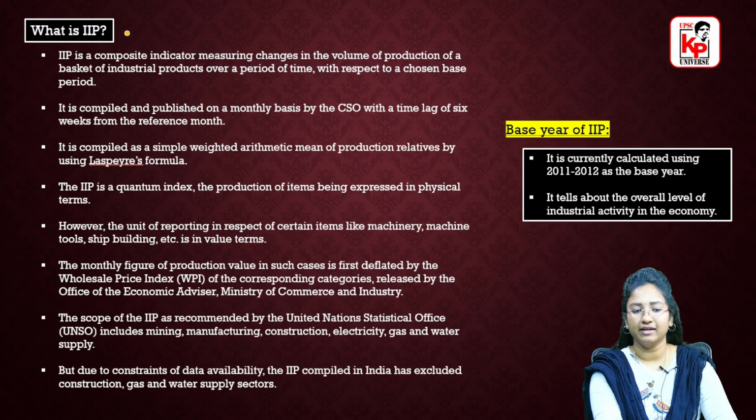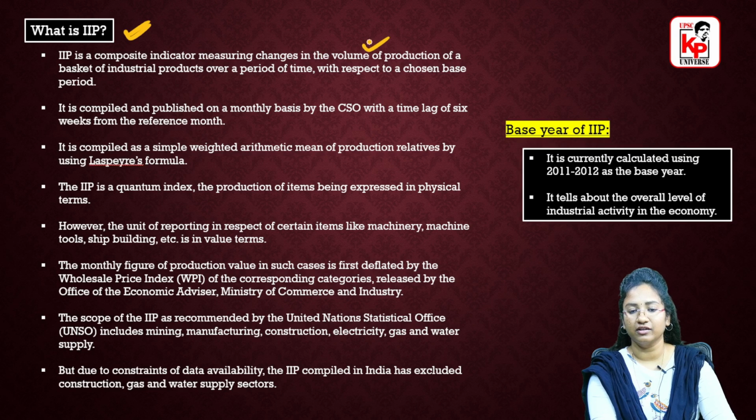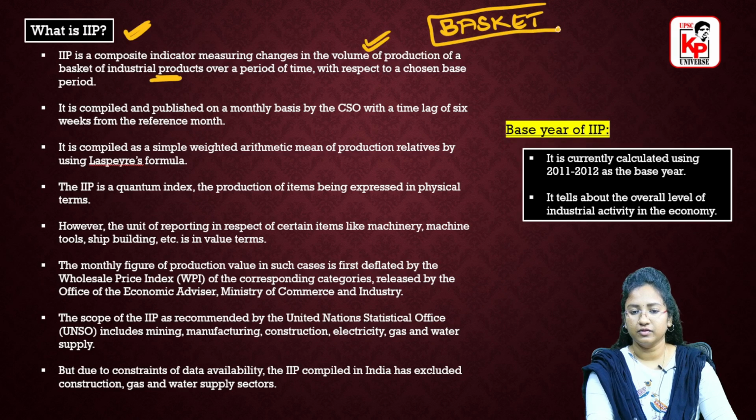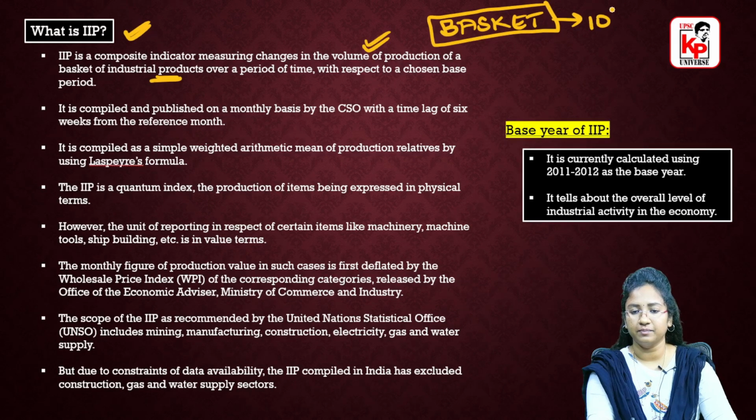What is IIP? It is a composite indicator measuring changes in the volume of production of a basket of industrial products over a period of time with respect to a chosen base period. As we have discussed earlier, we have a basket of products first. In this basket, for example, you have 10 products.